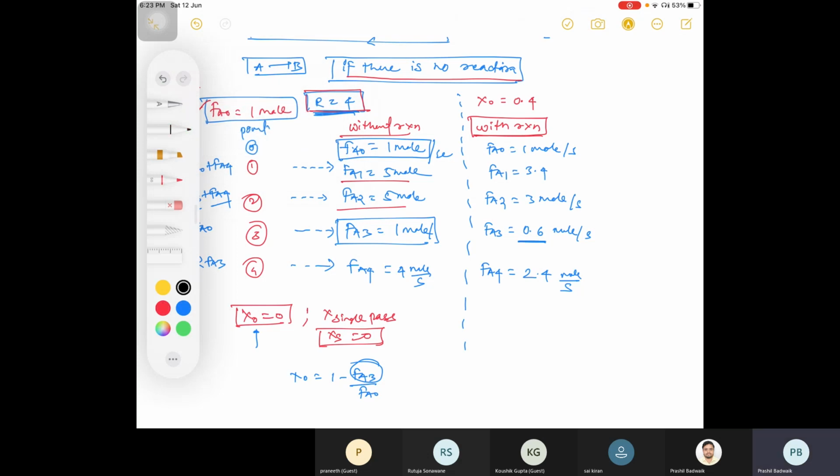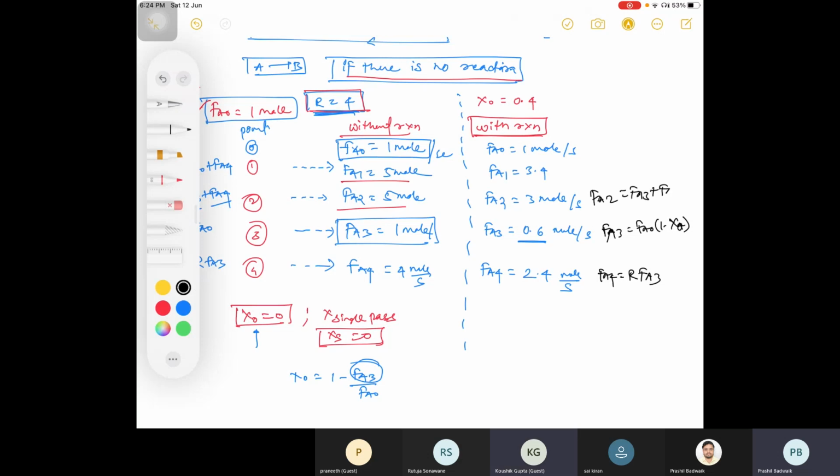So your FA1 is basically, I'll write here. FA3 is your FA naught into 1 minus x0, okay? That is your overall conversion. Then FA4 is R into FA3. What is your FA2? That is FA3 plus FA4.